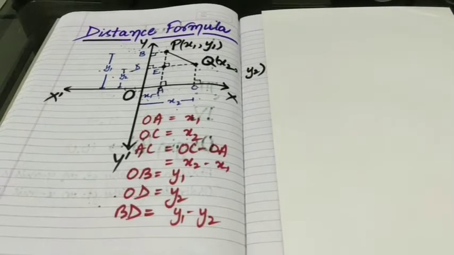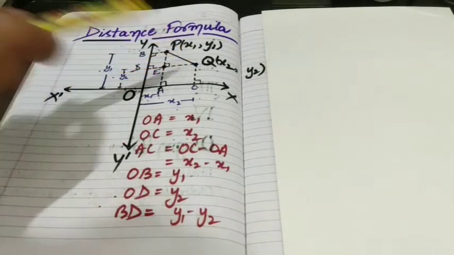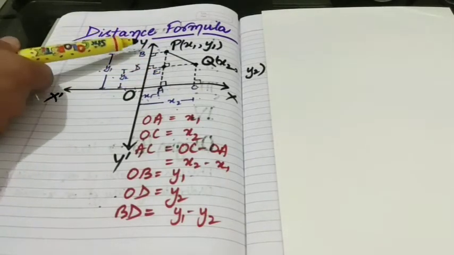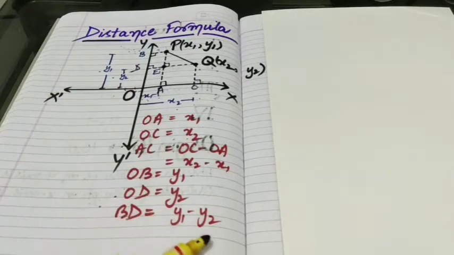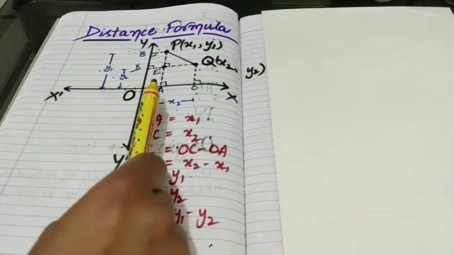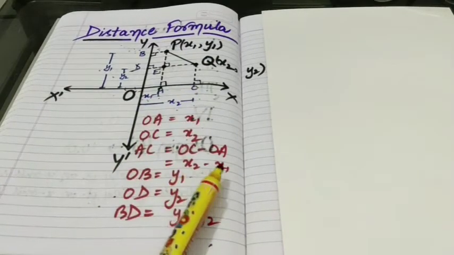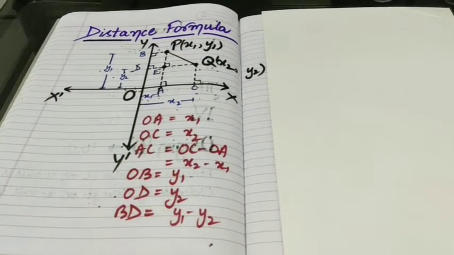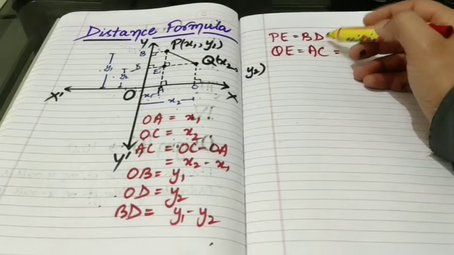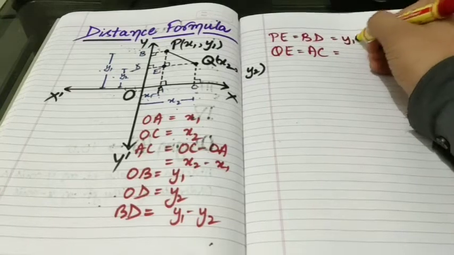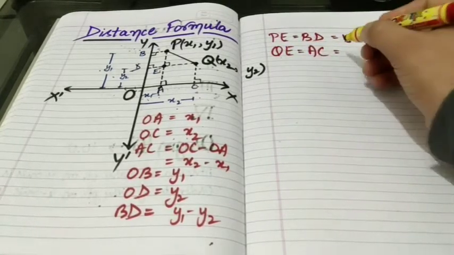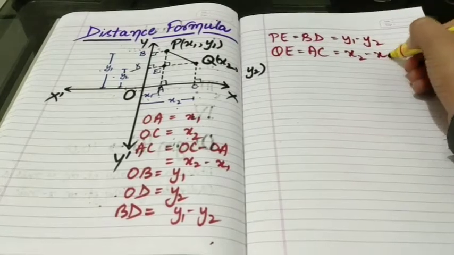It is clear that triangle PEQ is right angled, and the length of side PE equals the length of BD, which is y1 minus y2, and the length of side EQ is the same as that of AC, which is x2 minus x1. So here we write PE equals BD, which is y1 minus y2, and QE equals AC, which is x2 minus x1.